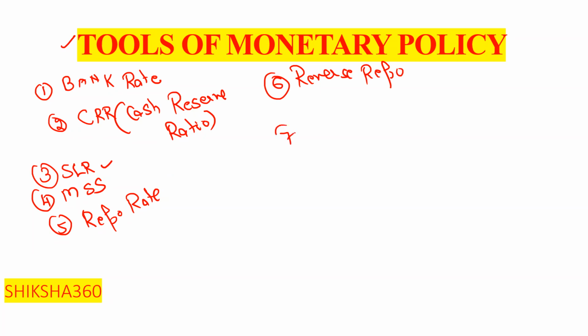Last one, seventh one is the OMO. OMO basically stands for the open market operations. So basically these are the different tools which we have to discuss one by one.